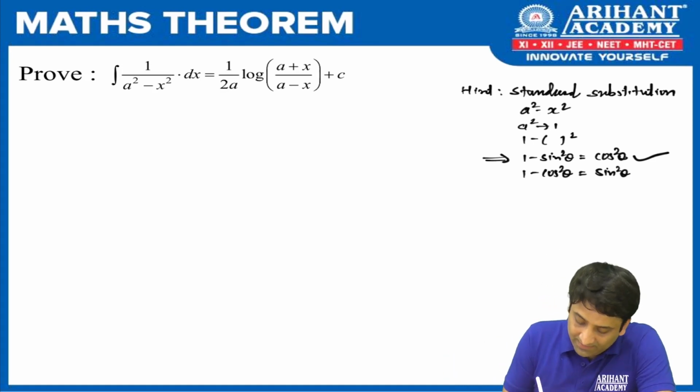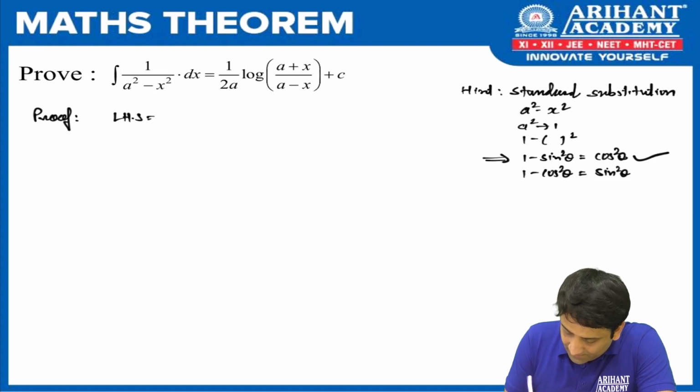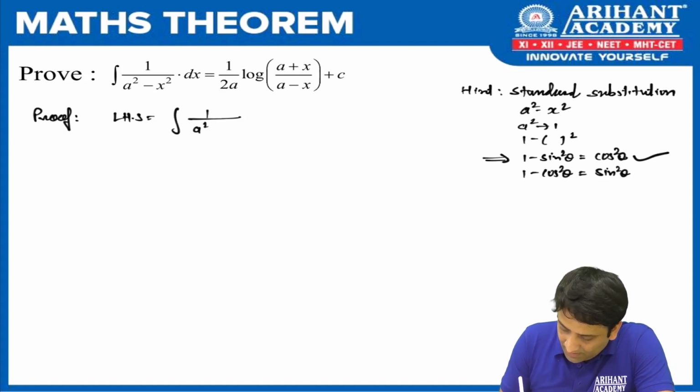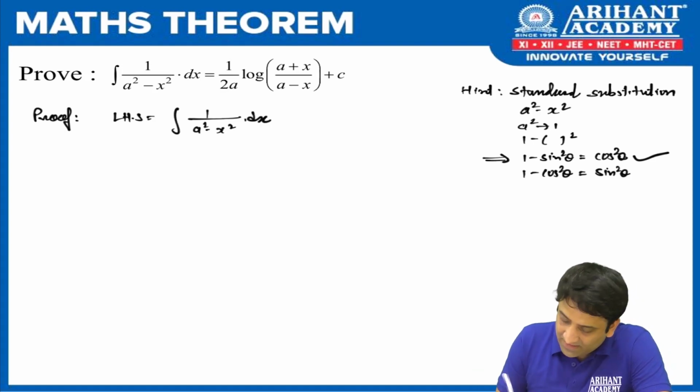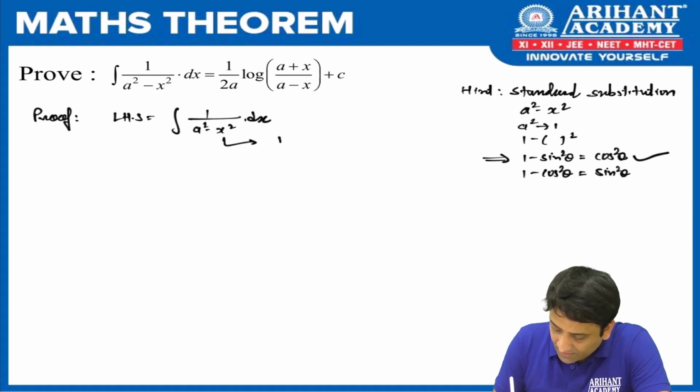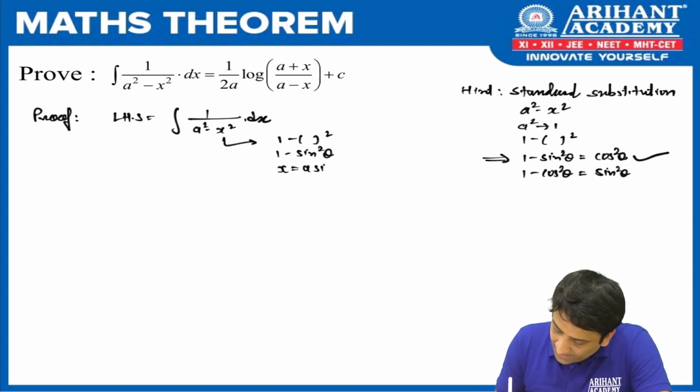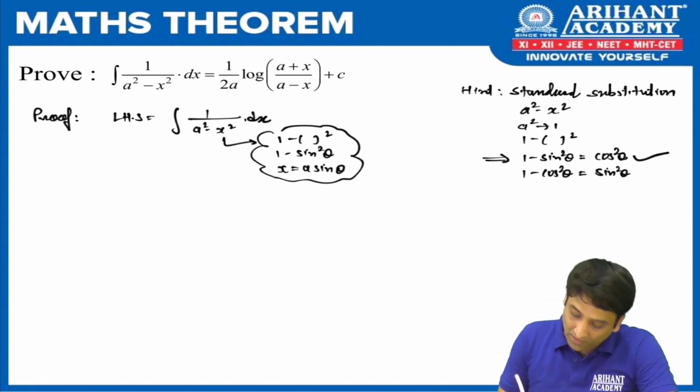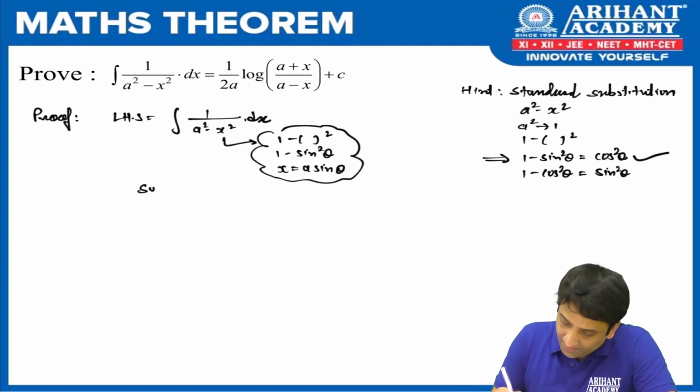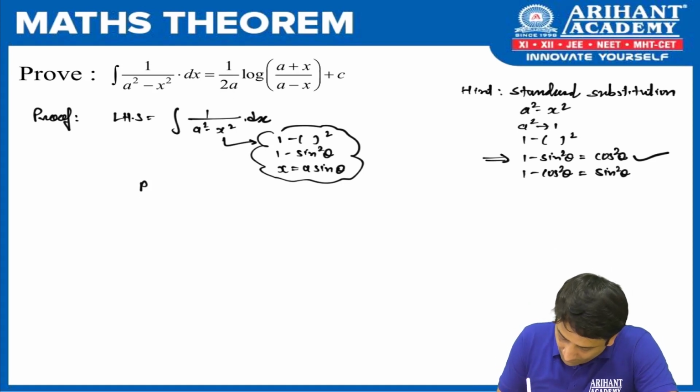Fine. So let us start. Proof. LHS. What do we have in LHS? 1 upon a square minus x square. Just now we decided we are going to think of a square as 1. The whole square, I think of 1 minus sine square theta. So this implies I should put x is equal to a sine theta. This is for your reference. Fine. So now let us substitute, or I better say put x is equal to a sine theta.